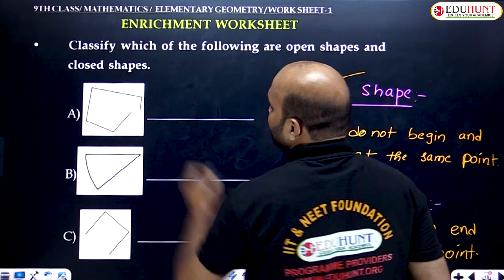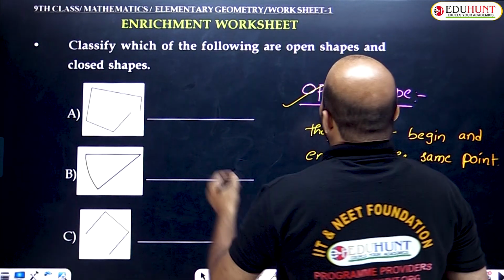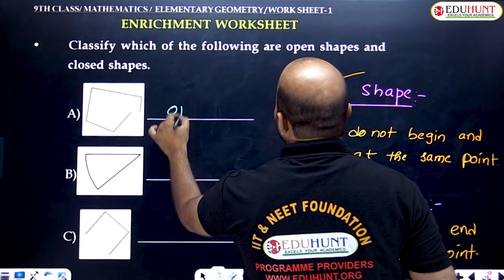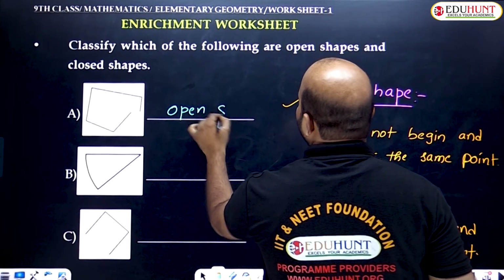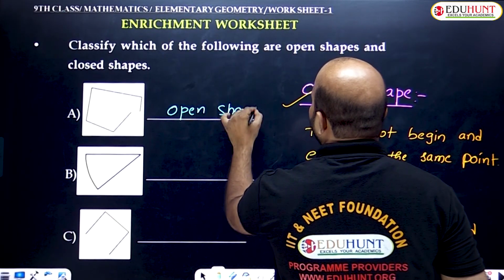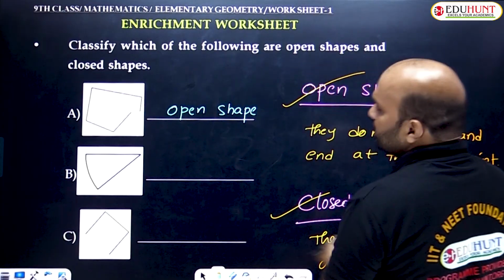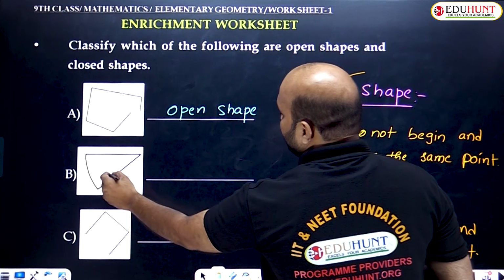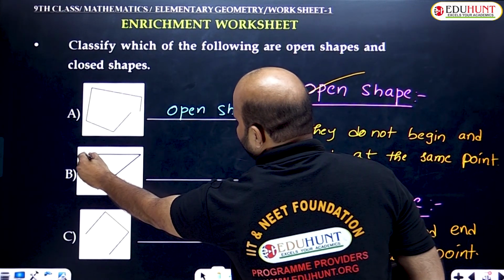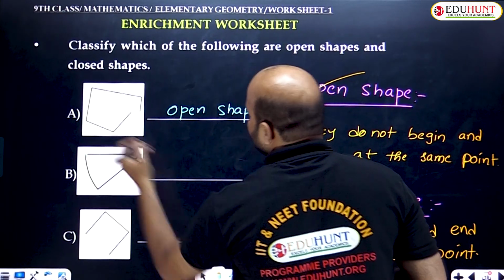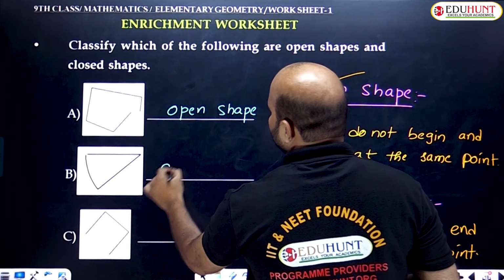The first given figure is clearly an open shape because the beginning point and end point are different. It is called an open shape. B is a closed shape because the beginning and ending are also the same. So it is called a closed shape.